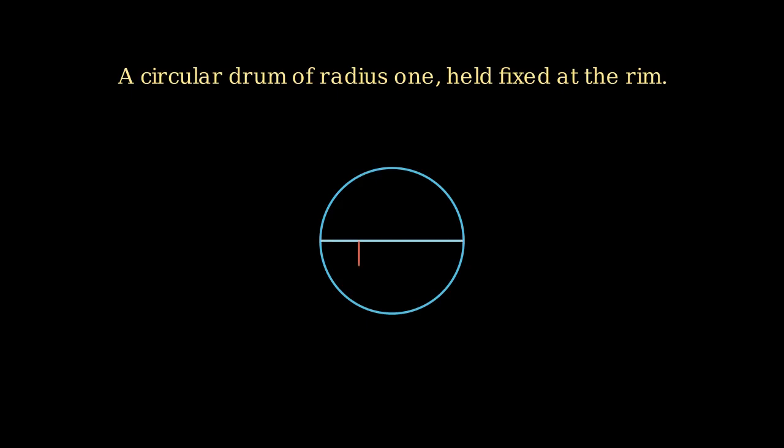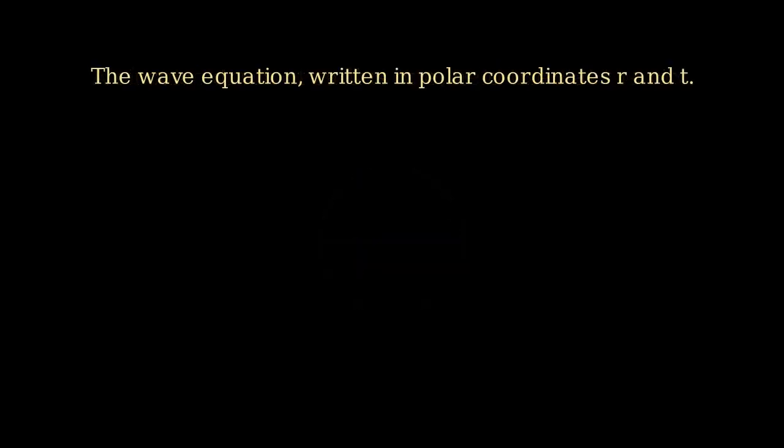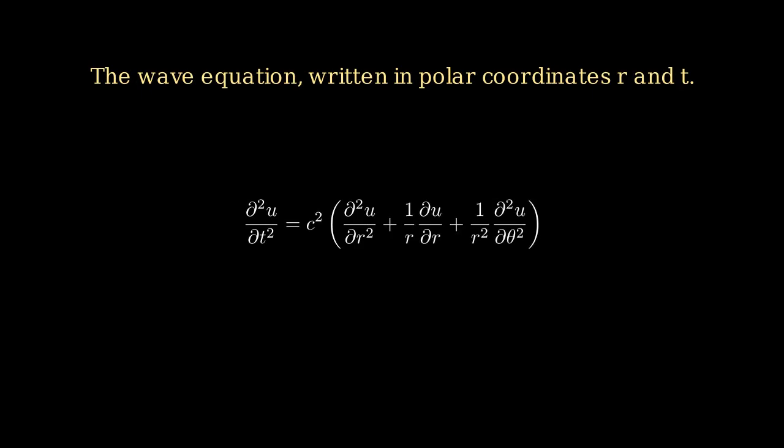For a circular drum, we look at a membrane of radius 1, held fixed all around its rim, starting perfectly flat, but given an initial downward velocity everywhere. Because the drum is round, we write the wave equation using polar coordinates, with r for the distance from the center and t for time.